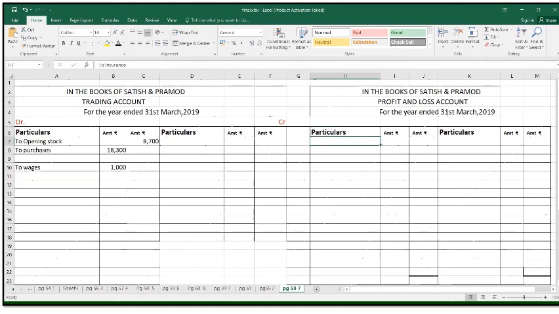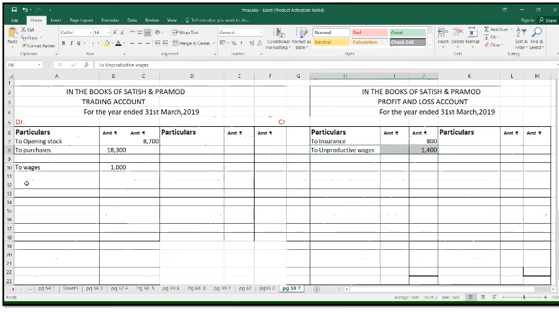To insurance, profit and loss debit 800. Then next unproductive wages, means that is not related to the production. So that is your indirect expenses, and we're going to transfer that amount to the profit and loss debit. So to unproductive wages, 1,400.